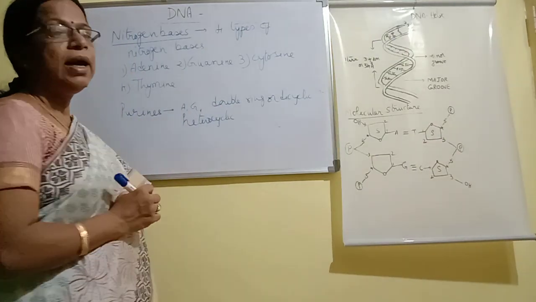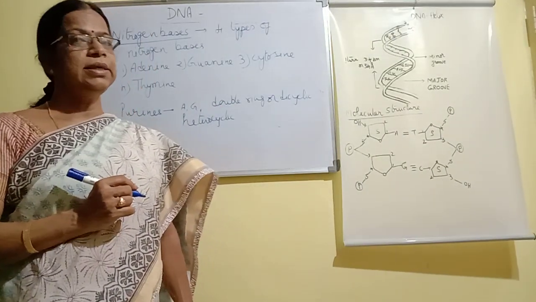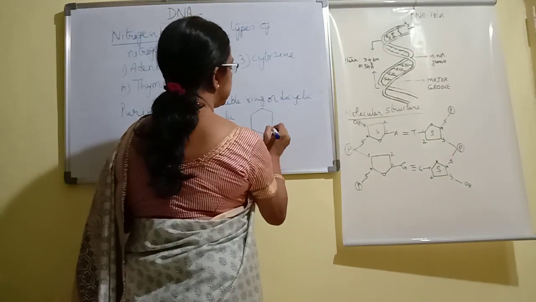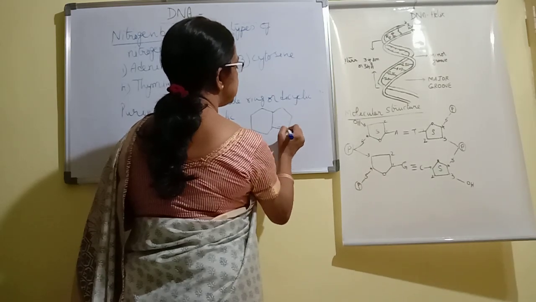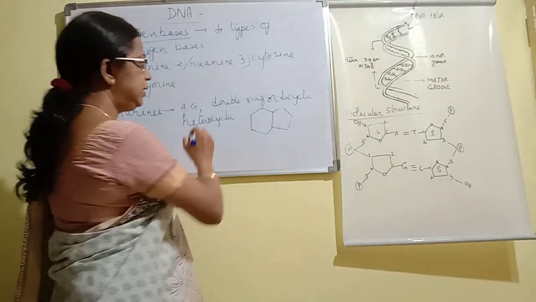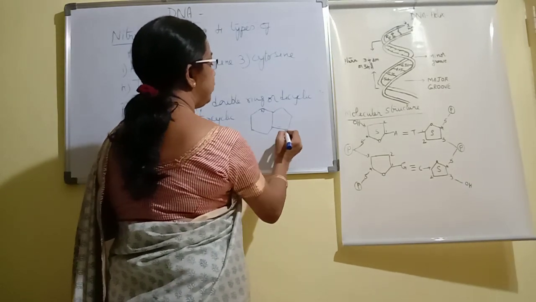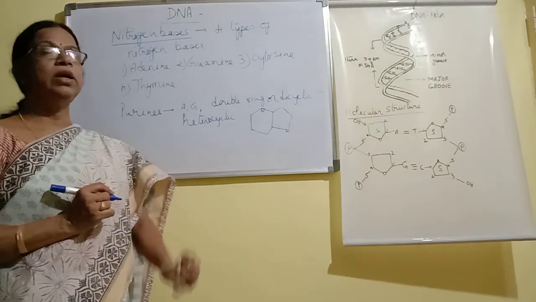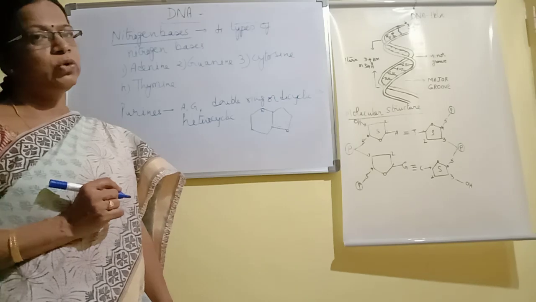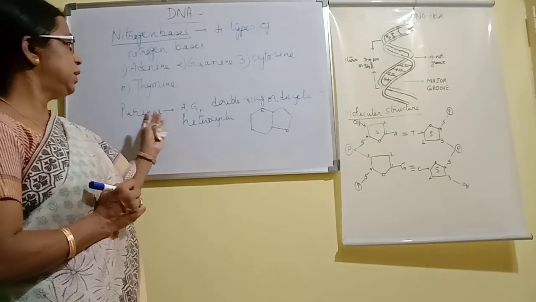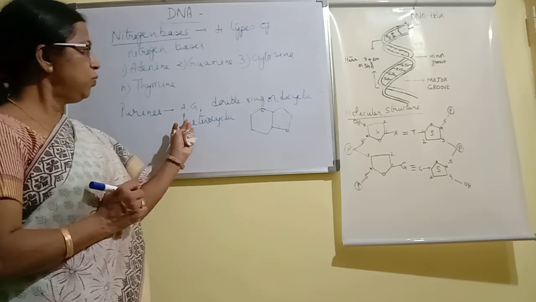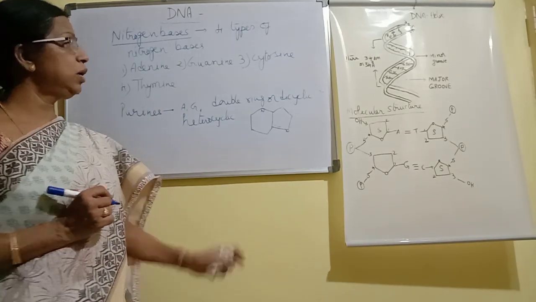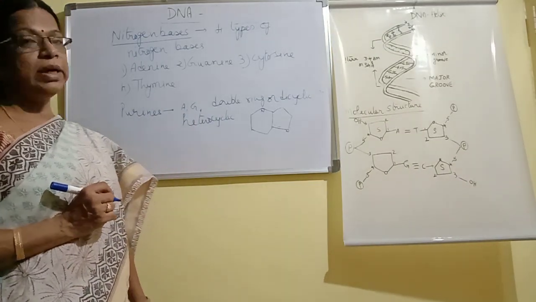They are dicyclic and heterocyclic. That is, they consist of 2 rings, and they contain nitrogen other than carbon. If they have nitrogen also, other than carbon, then they are called heterocyclic. So in purines, along with carbon, nitrogen is also present. So adenine and guanine are called double ring compounds or dicyclic.